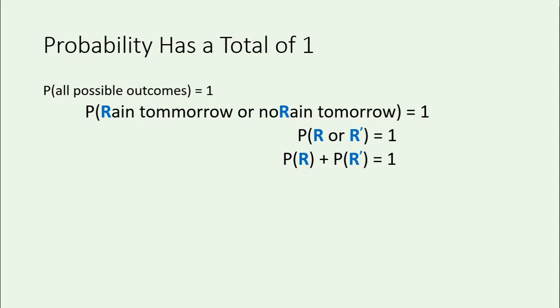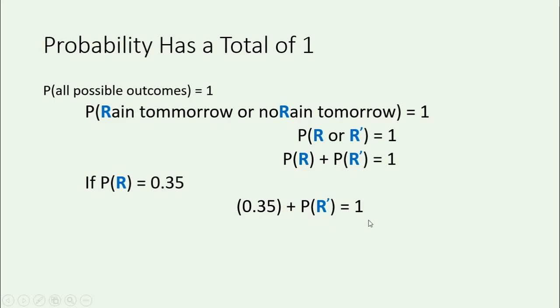Now, what if we're told that the probability that it rains tomorrow is 0.35? Well, that would mean we could work out the probability that it doesn't rain easily, because I know that the probability that it rains plus the probability that it doesn't rain should add to 1. So let's work that out. The probability that it rains, 0.35, plus the probability that it doesn't rain is equal to 1.